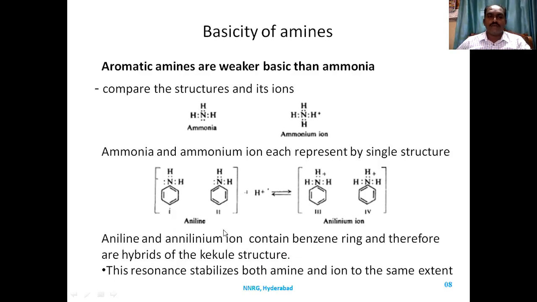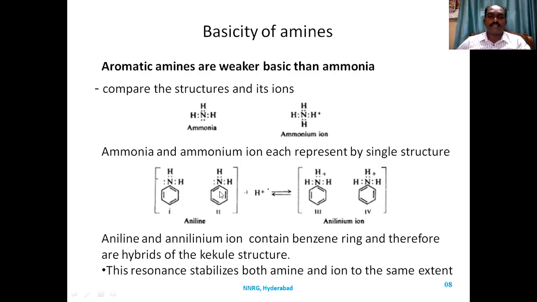Whereas when you see aniline, an aromatic amine undergoing ionization, accepting a proton, it forms the anilinium ion. It contains a benzene ring. Aniline has a benzene ring, so there is a possibility of delocalization, and it forms a hybrid. We know that the Kekulé structure is a hybrid of two structures. So aniline has two structures, and the anilinium ion has two structures.